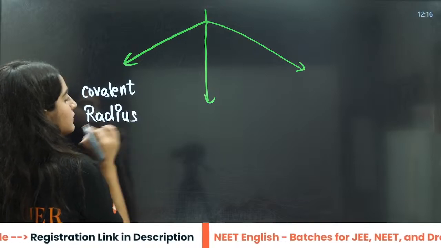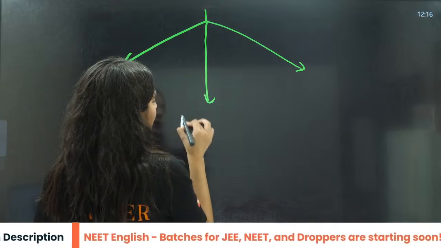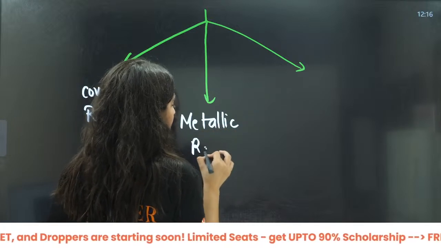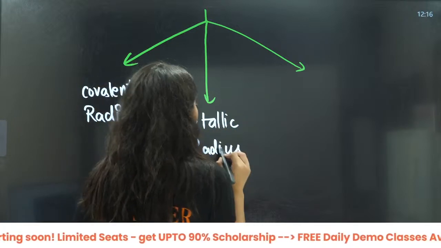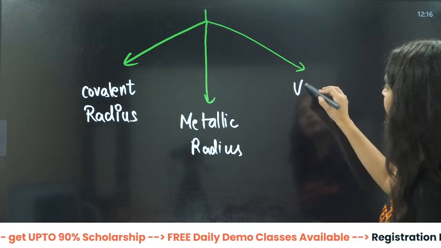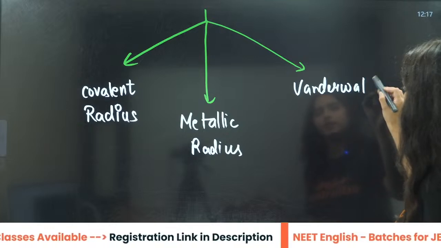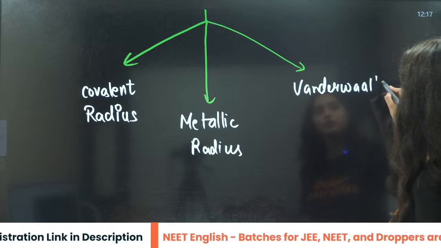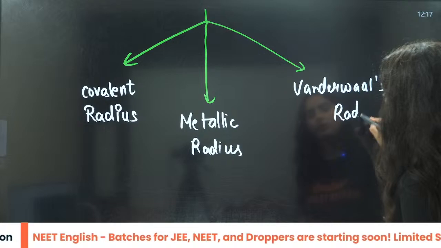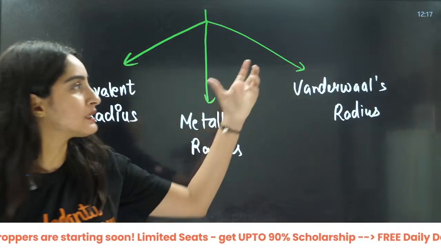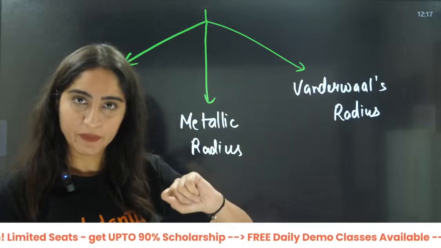Then we have metallic radius for metals. Then we have van der Waals radius. These are the 3 kinds of radii that we are going to talk about.